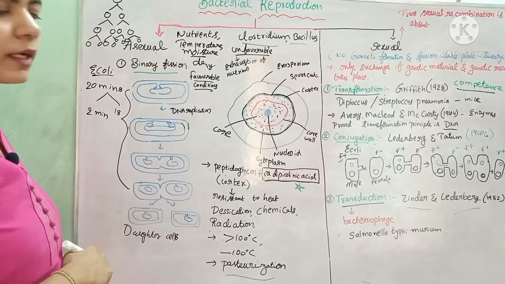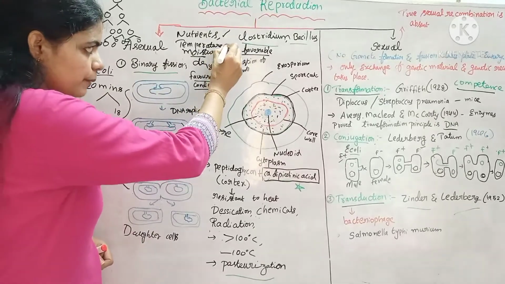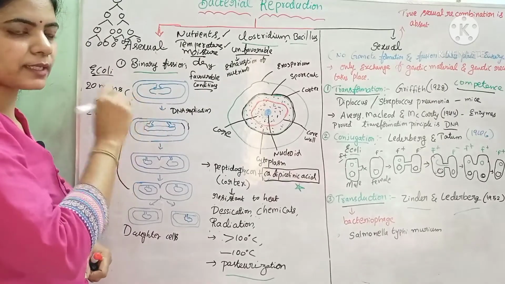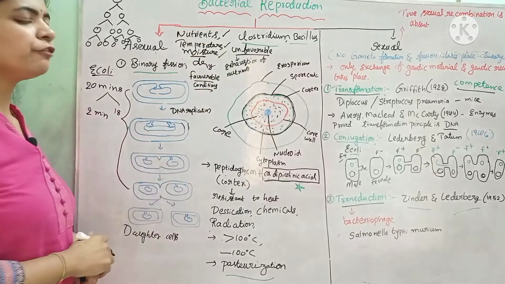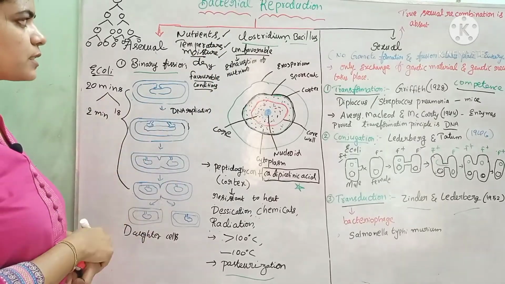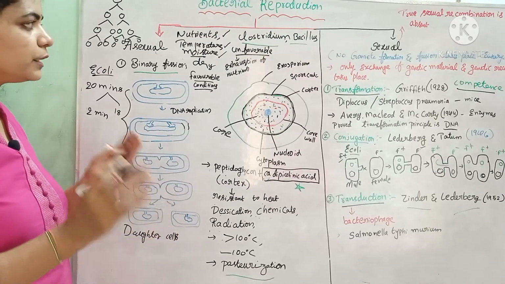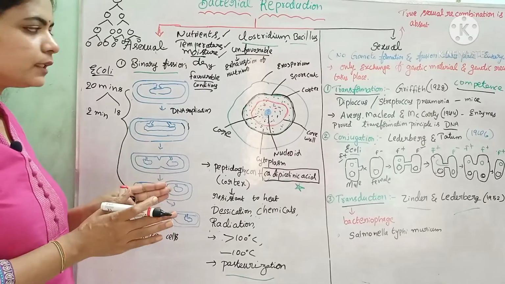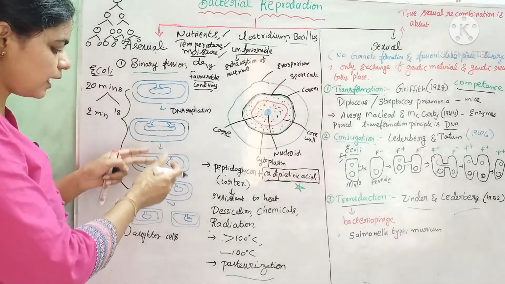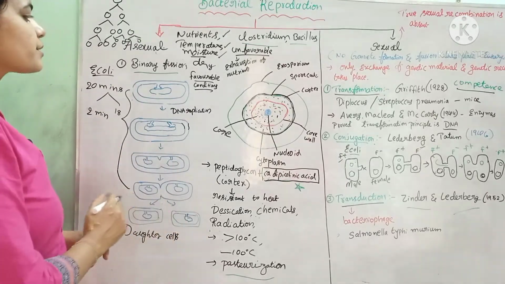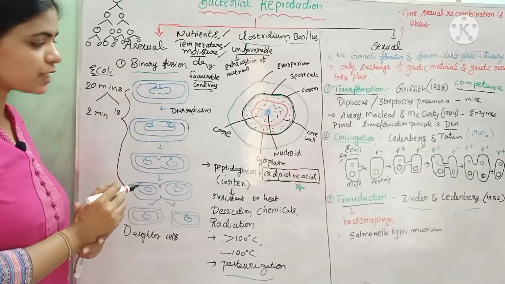What is meant by favorable conditions? There is availability of nutrients, proper temperature conditions, not more and not less, an optimum temperature for their growth, and proper availability of moisture. If there are no antibiotics or chemical substances which kill the bacteria in its surroundings, in that condition a mature bacterium undergoes binary fission and gives rise to two daughter cells.